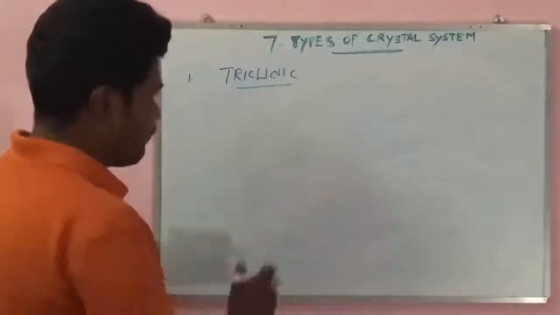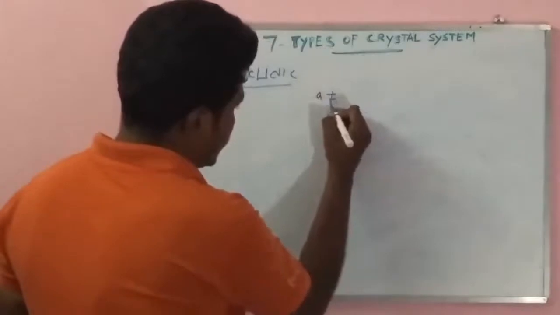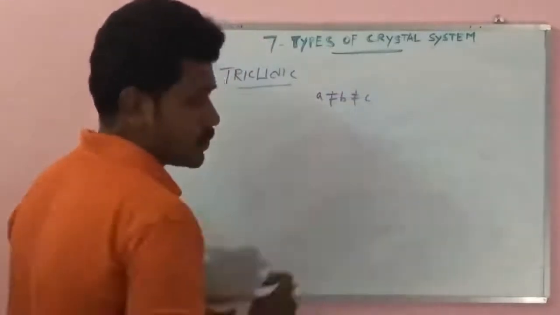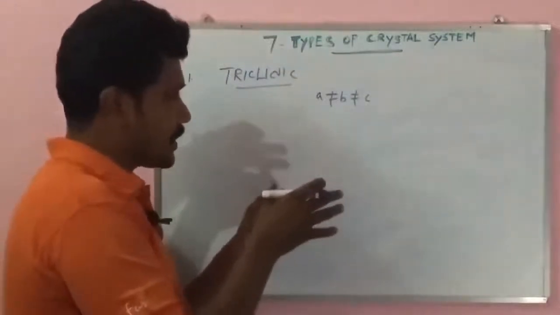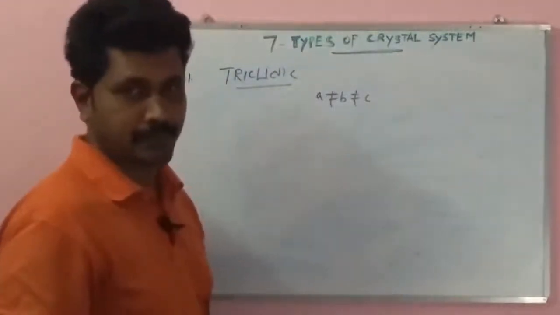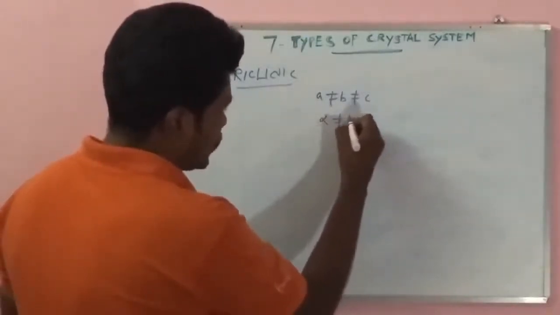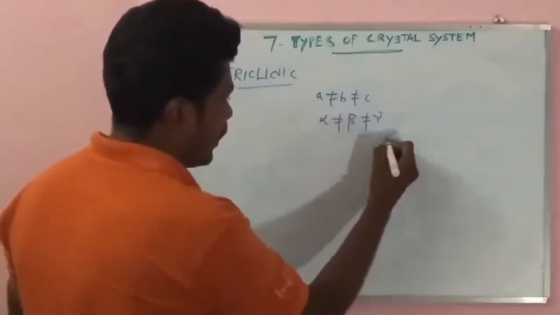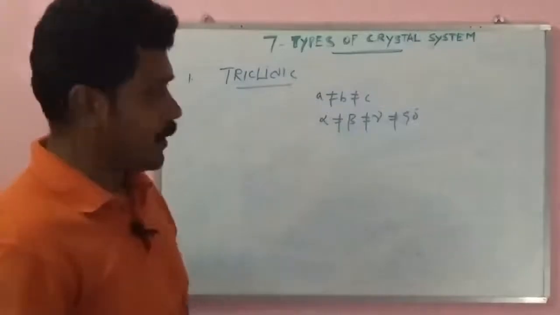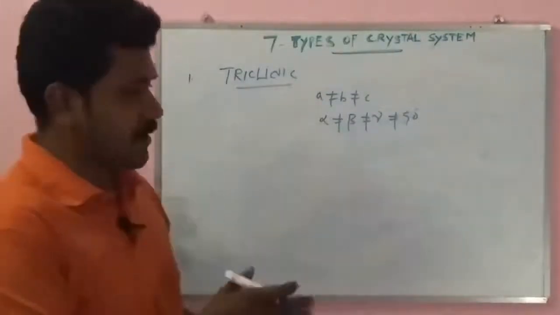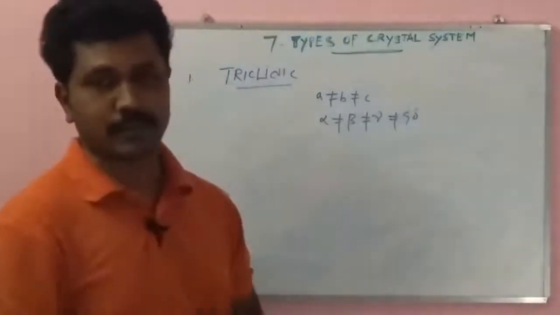Triclinic. Here the interaxial distances are A not equal to B not equal to C. So here the axes are not perpendicular to each other. Otherwise, the interaxial angles alpha not equal to beta not equal to gamma, and not equal to 90 degrees. So interaxial distances and interaxial angles are not equal to one another. That is known as the triclinic system.